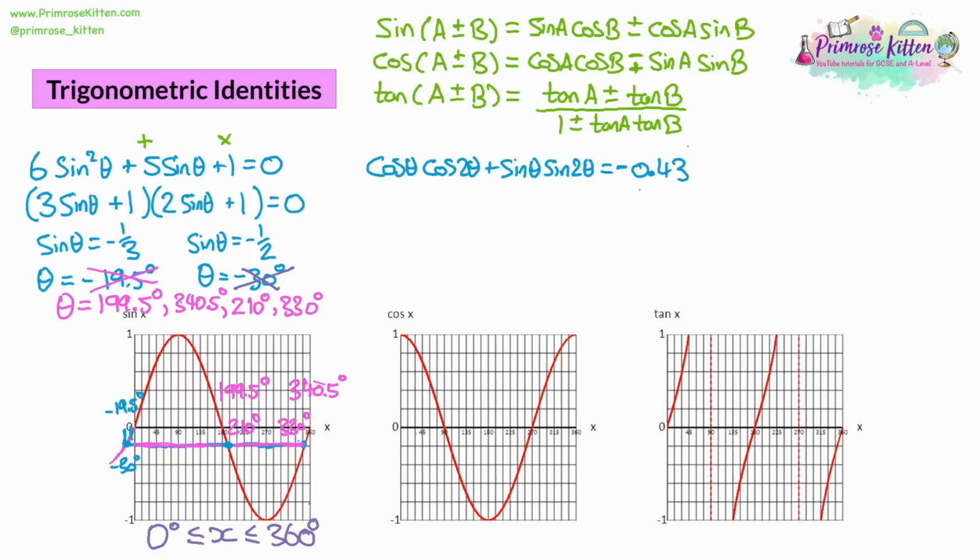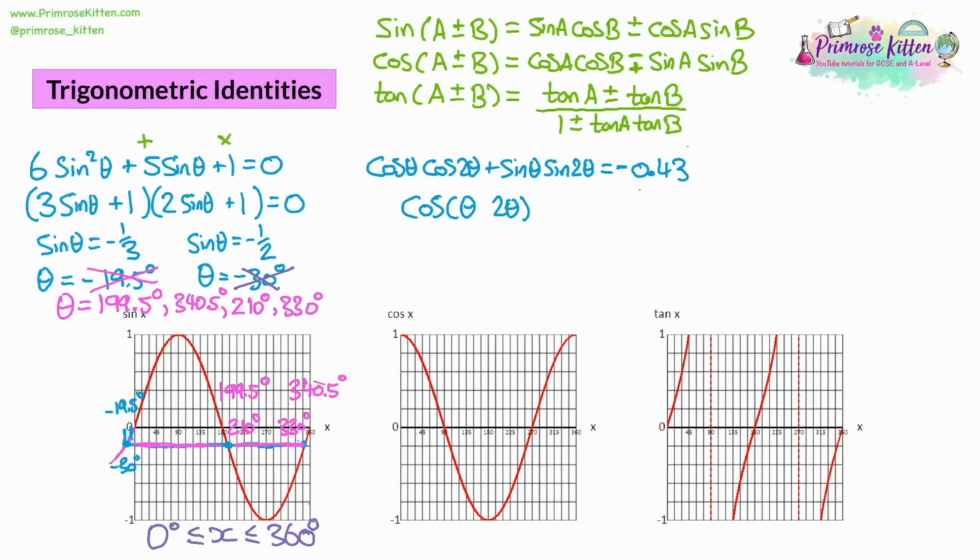While these formulas look really complicated, it's going to be obvious that you've got to use one of them. We've got cos theta, cos 2 theta, plus sine theta, sine 2 theta. That looks really complicated, so obviously we need one of these formulas. We're going to use the cos formula, and with it we've got to say what A and B are. A is the first angle we're mentioning, which is theta, and B is the second angle, which is 2 theta. So we've got those 2 angles being used.